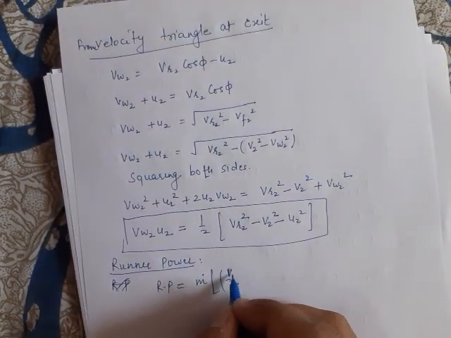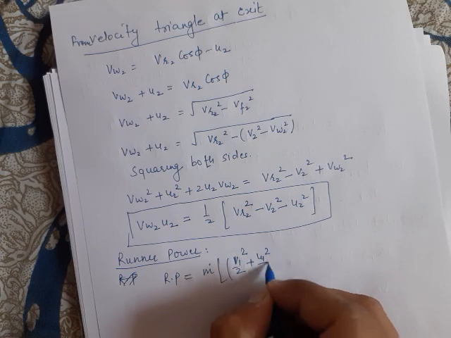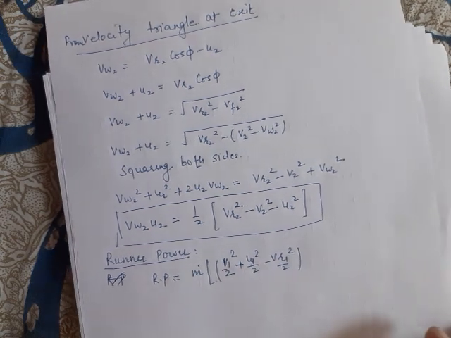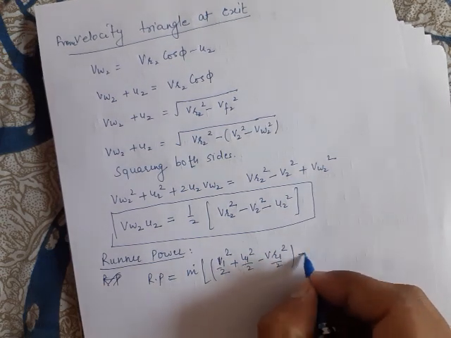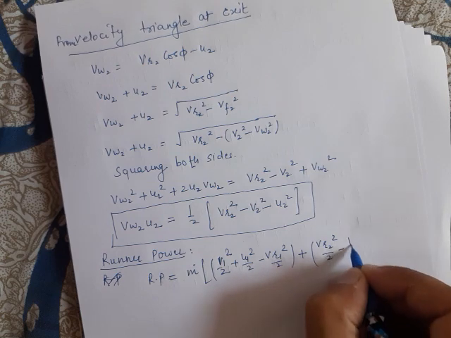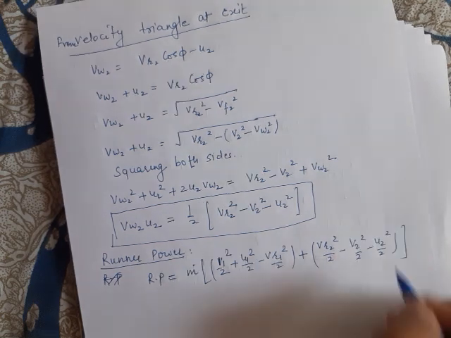I'm taking the half inside, so V1 square by 2 plus U1 square by 2 minus VR1 square by 2. This is the value of VW1 U1 plus VW2 U2. VW2 U2 is VR2 square by 2 minus V2 square by 2 minus U2 square by 2.